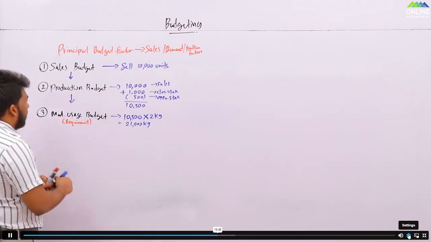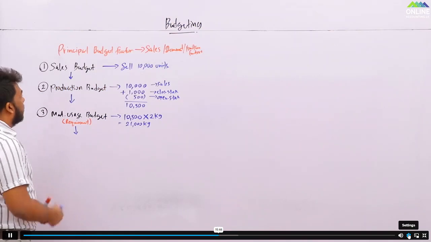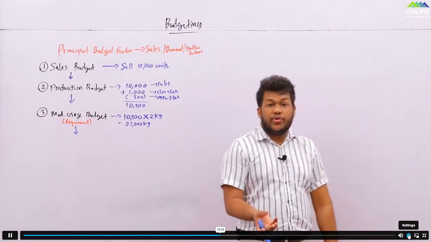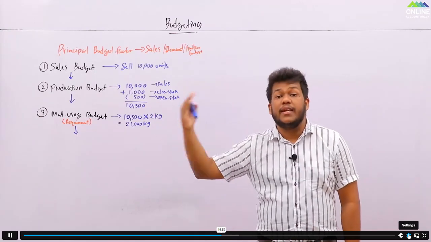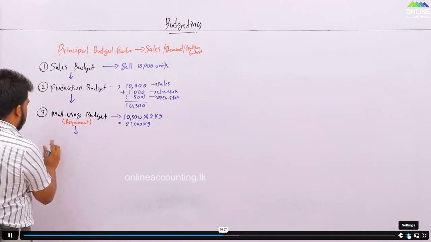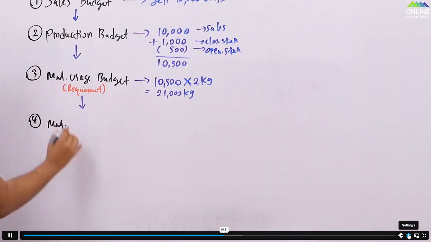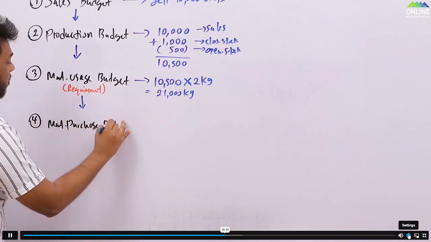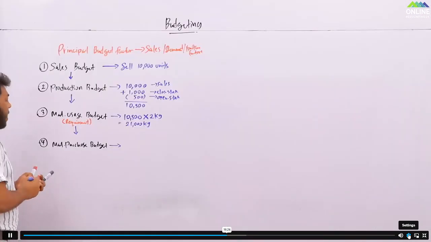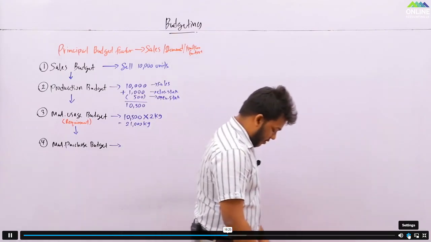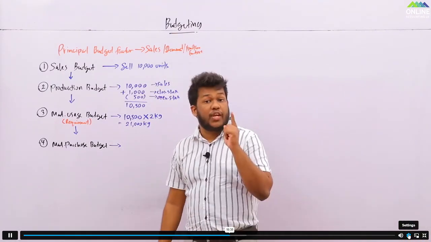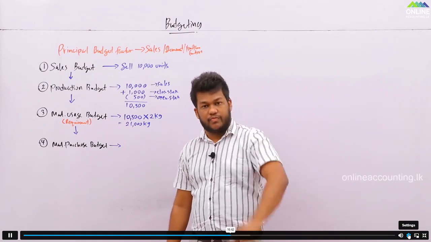Right? Then the next one. What is the next one? Now, sales budget done, production done. You know how much material you need. But to utilize material, you need to do what? You need to purchase material, right? To utilize, first you need to purchase. So the next one is the material purchase budget. Material purchase budget means what? You need to utilize this many units, which means how many kilograms, how much quantity you need to buy now. That is what it says.